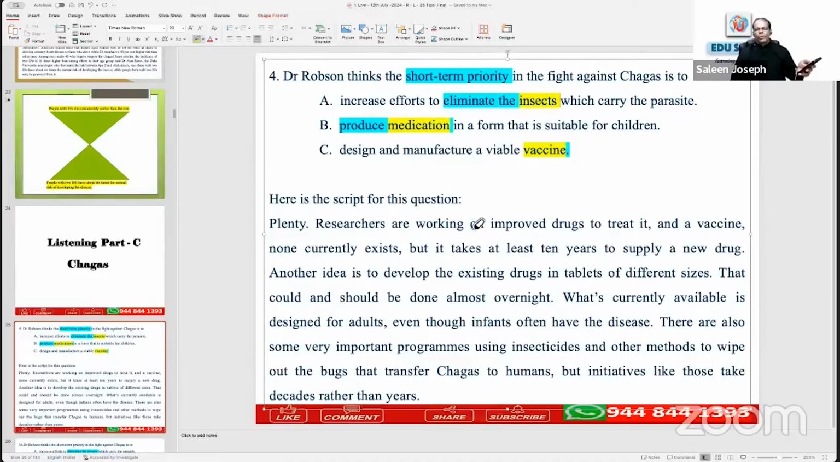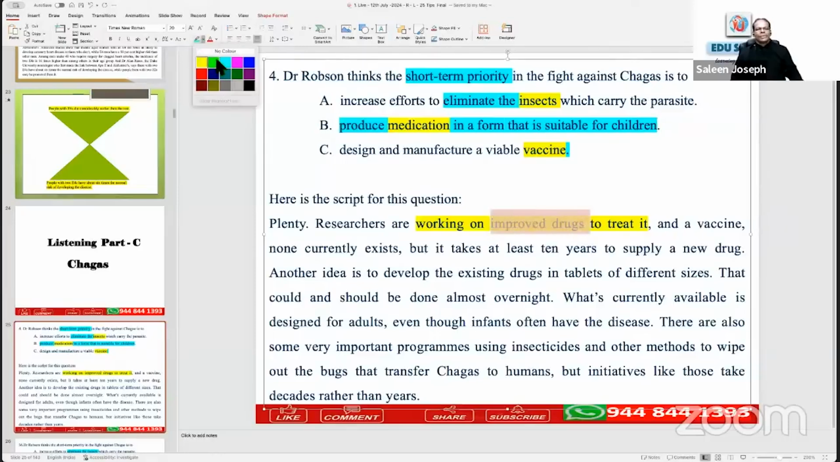Researchers are working on improved drugs to treat it. Do you have similarity to any option? Now this one: a medication in a form that is suitable for children. Improved drugs to treat it. What is improved drugs? Any connection with improved drugs in any of the options? Drugs means what? Insects or vaccine or medication? Medication. So you have medication here, right? In a form that is suitable means improved.